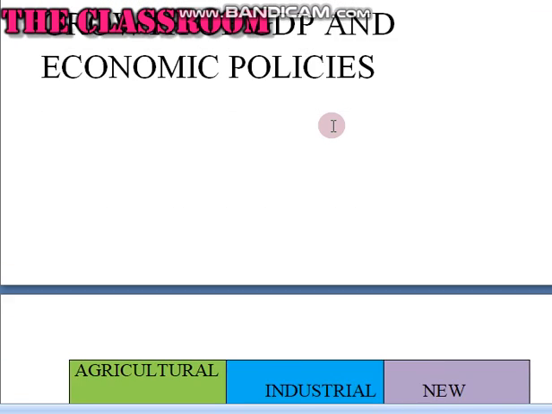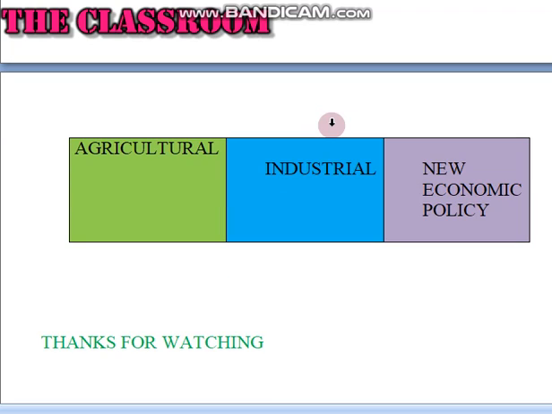Growth of GDP and economic policies. Many economic policies have been framed by the Government of India since independence for increasing the rate of economic growth and economic development. The important economic policies are agricultural policy. It is a set of government decisions and actions relating to domestic agriculture and inputs of foreign agriculture products. Some agricultural policies are price policy, land reform policy, green revolution, irrigation policy, food policy, agricultural labor policy and cooperative policy, etc.